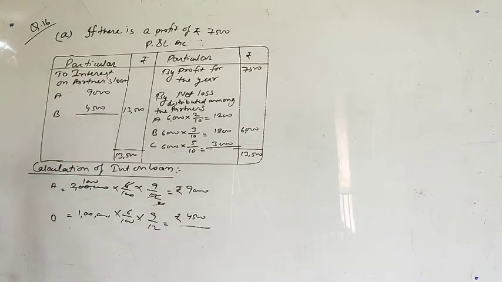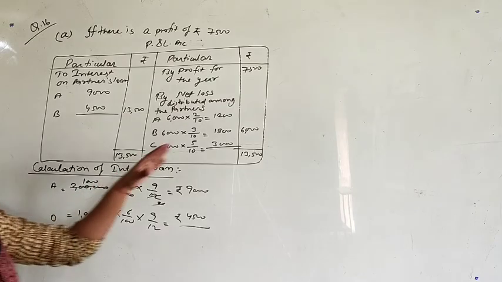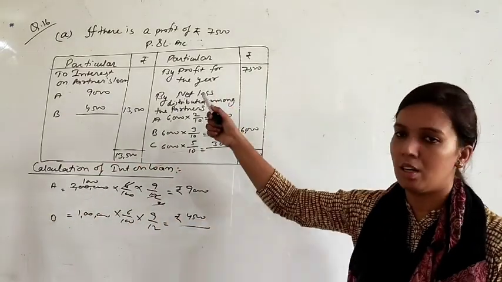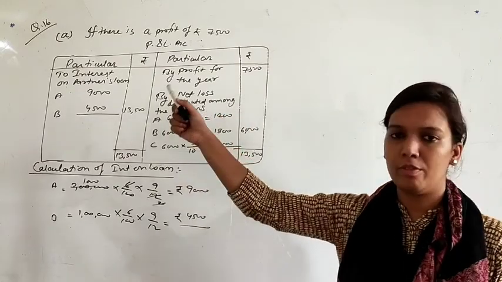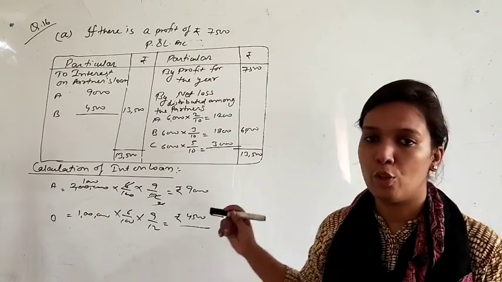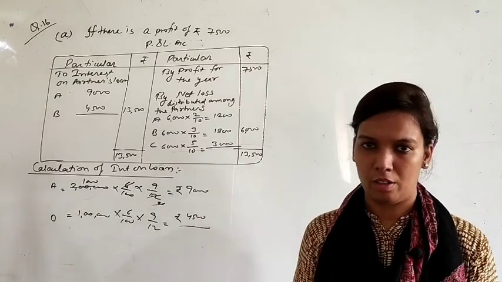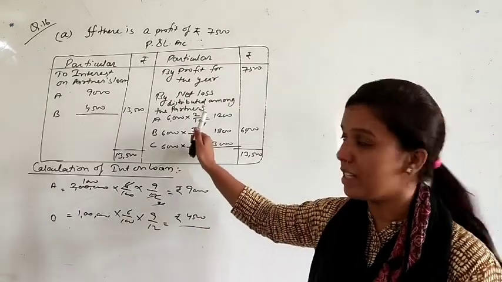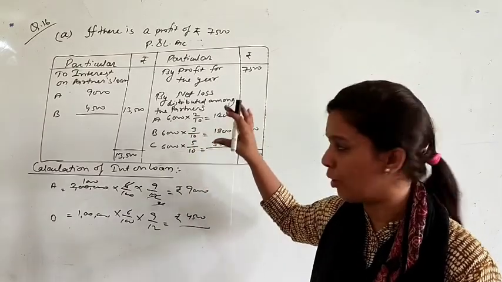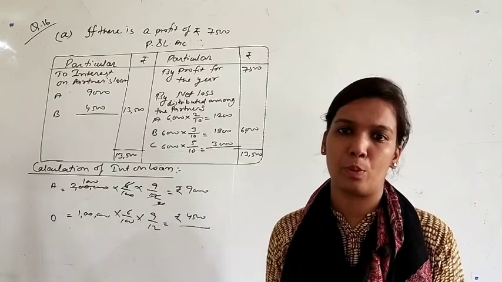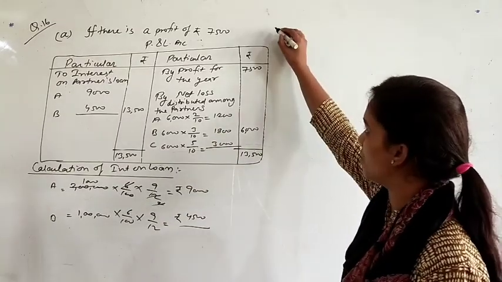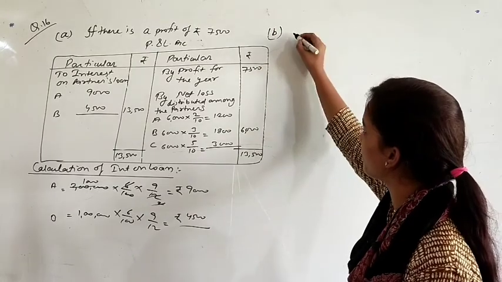One point I want to clear here: if you have profit in the P&L account, that profit will be transferred to the P&L appropriation account first and then you will distribute it among the partners. But if there is a loss to the firm, we will directly distribute it among the partners. We will not transfer it to the P&L appropriation account. So this was your condition number A. Now see condition number B.